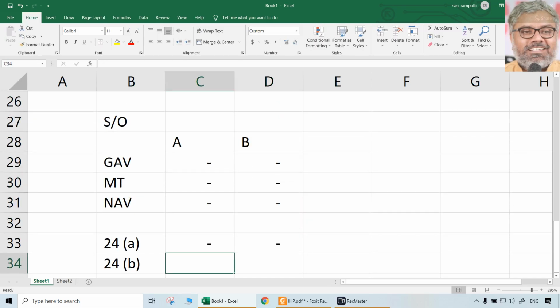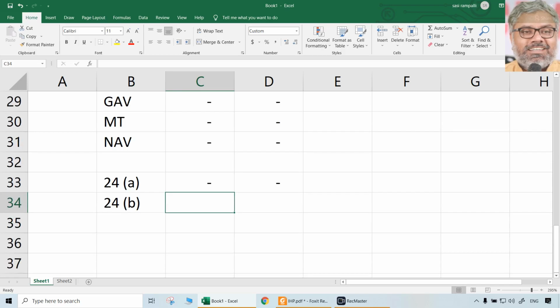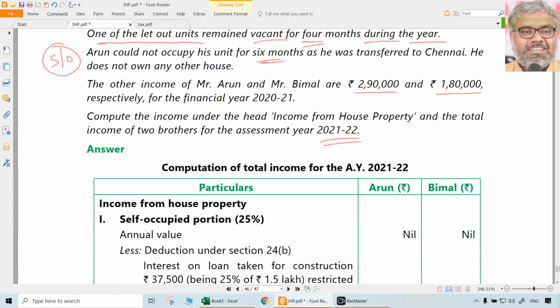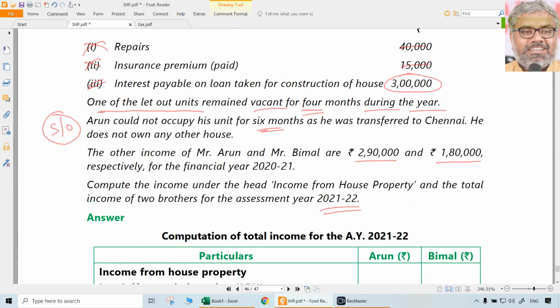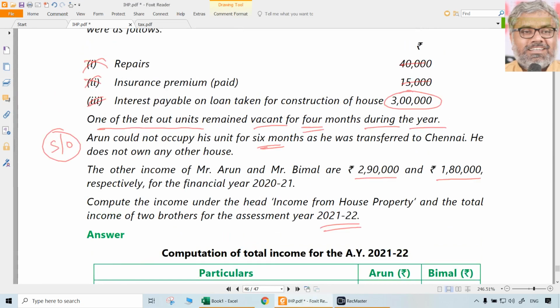All will be 0, 0, 0 for self-occupied portion. Only for 24B interest we need to know. What is interest here? Interest payable on loan taken for construction of the house was 3 lakhs rupees. That is already given, not required to be calculated separately.